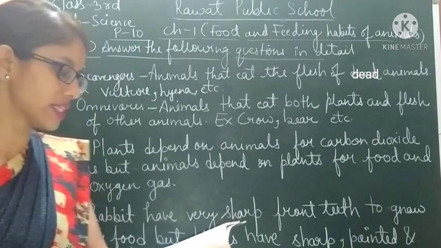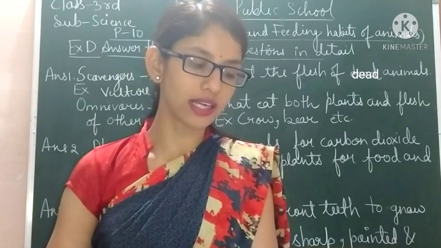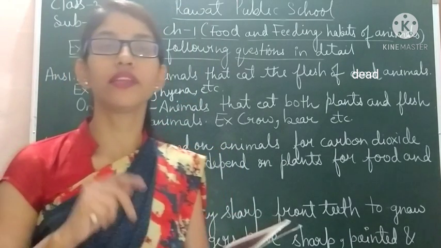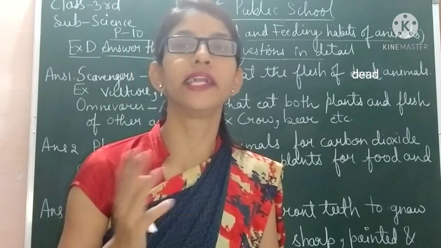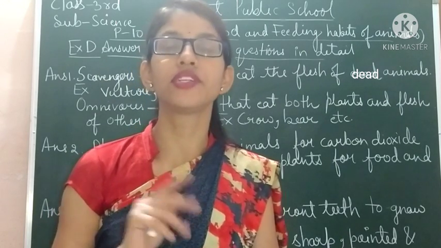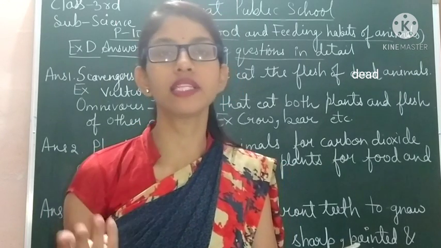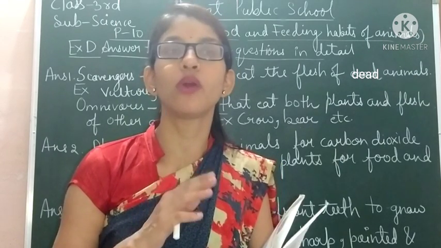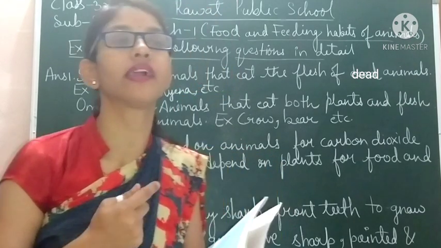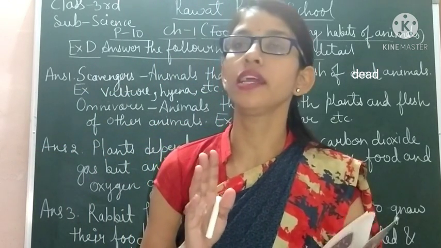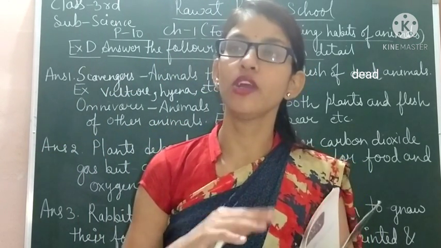Next, question 2 is: explain how plants and animals depend on each other. Students, in this question you have to write the interdependence of plants and animals on each other. How the plants depend on animals and how animals depend on plants. As we talk about how animals depend on plants, first, for food, we all get food from the plants, either directly or indirectly.